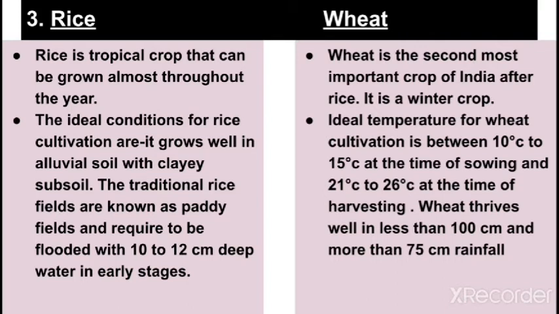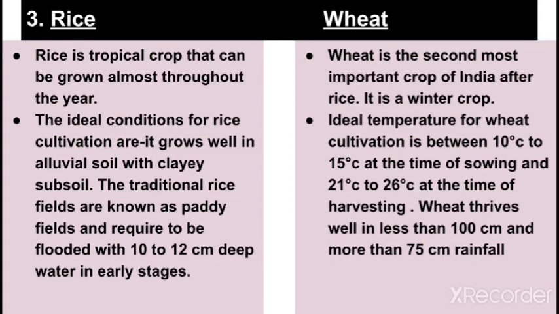In the second point, in rice you will write, the ideal conditions for rice cultivation are: it grows well in alluvial soil with clay subsoil. The traditional rice fields are known as paddy fields and require to be flooded with 10 to 12 centimeter deep water in early stages.